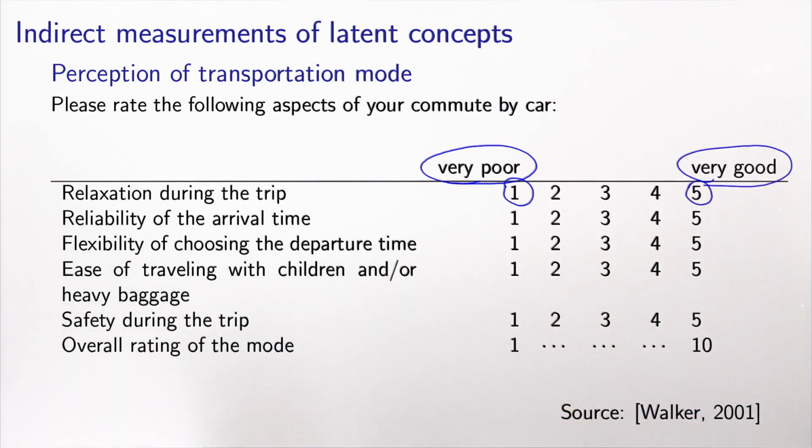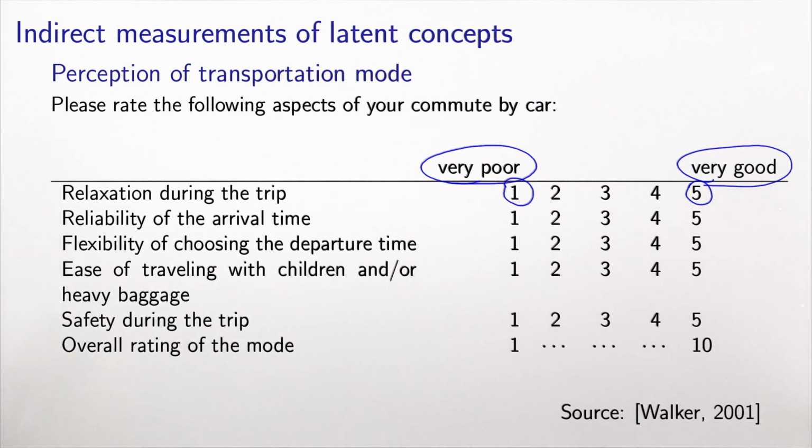So the examples that we have here: please evaluate the relaxation during the trip, the reliability of the arrival time, the flexibility of choosing the departure time, the ease of traveling with children and/or heavy baggage, the safety during the trip, and an overall rating of the mode.